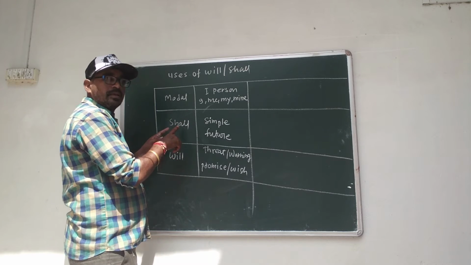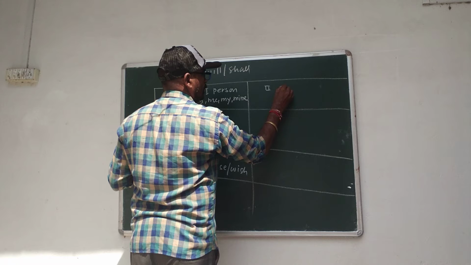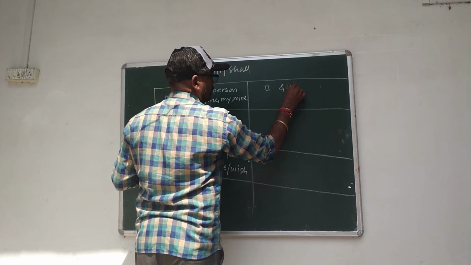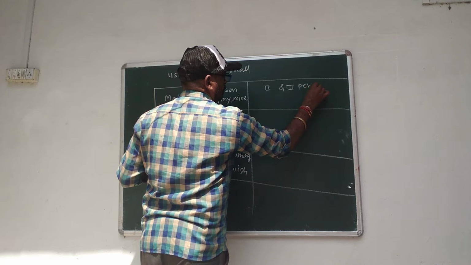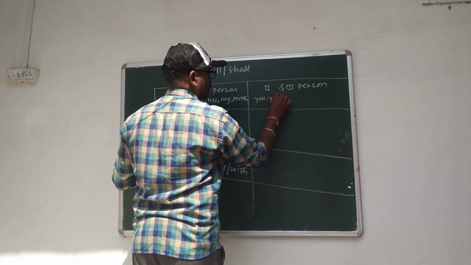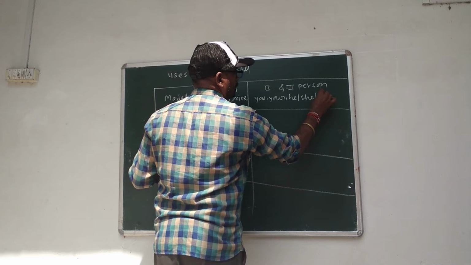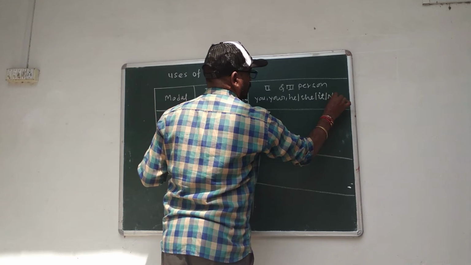Another use of shall is with second and third person, you, your, he, she, it, name.